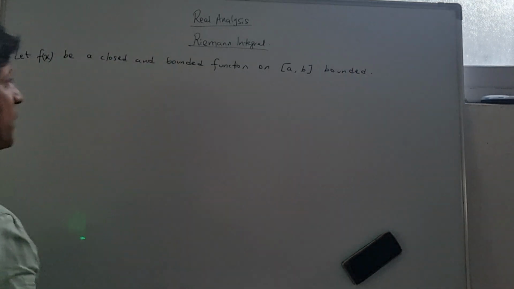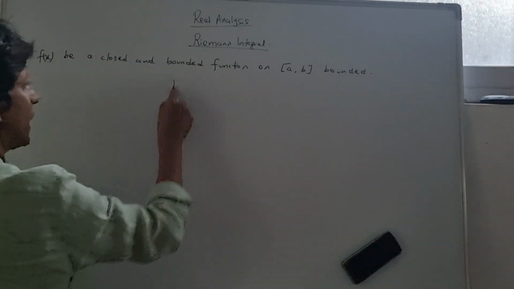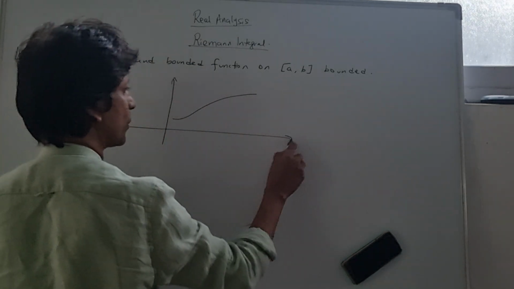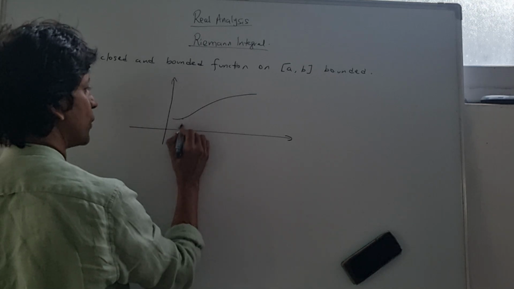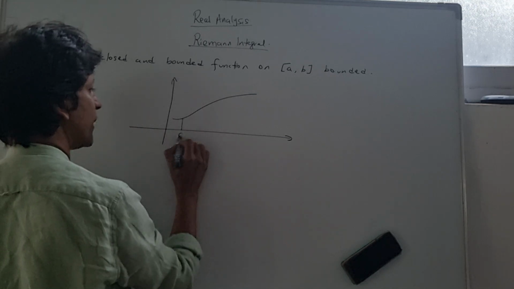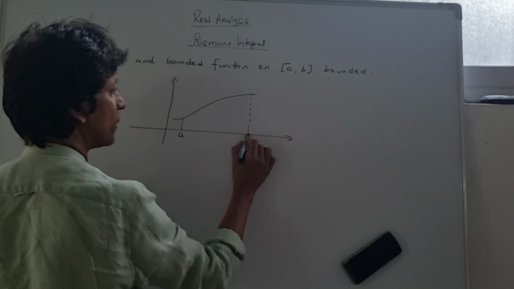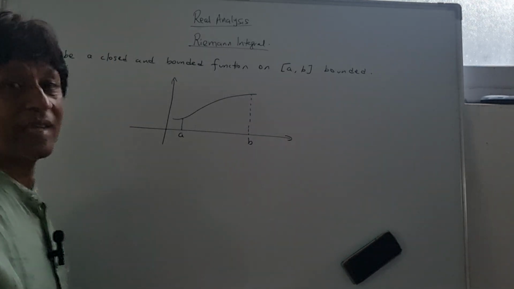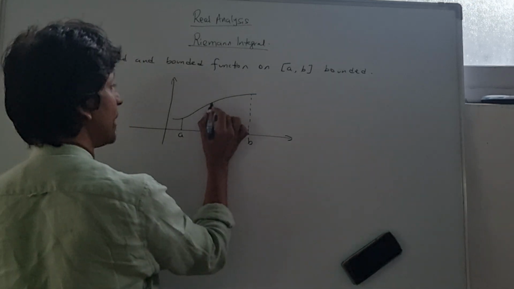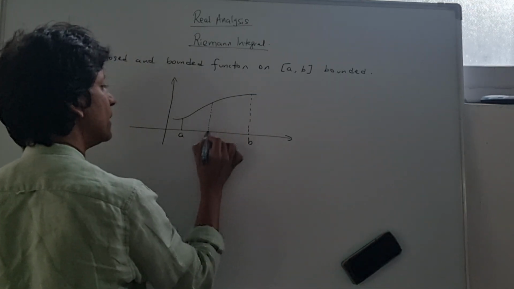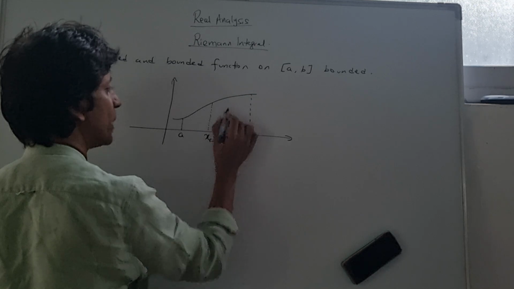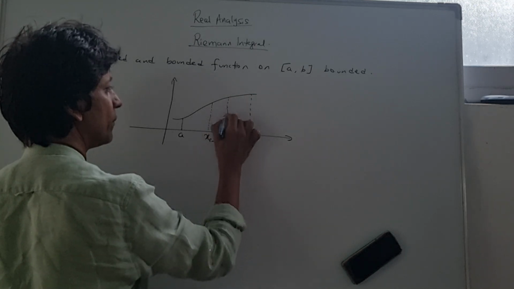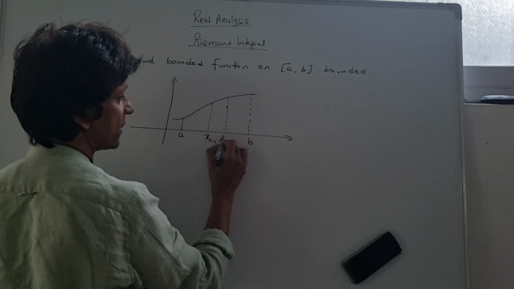So what do we mean by this? Basically, now we have, let's say, a function going like this. Somewhere you've got your value of a over here and your value of b over here. So this is a and b. And let's take a general interval. By a general interval, I mean, let's say x_{r-1}, and I've got x_r over here.